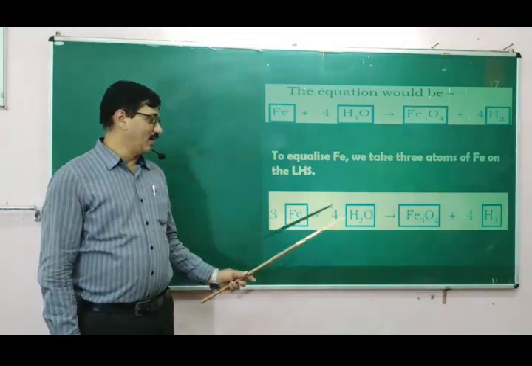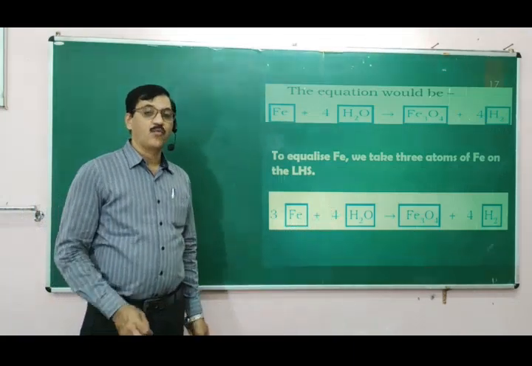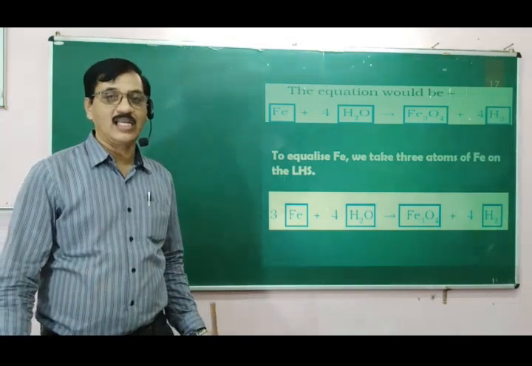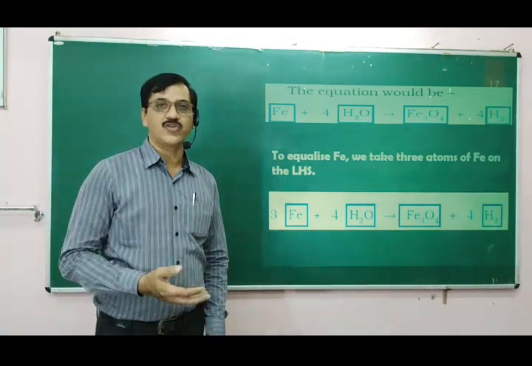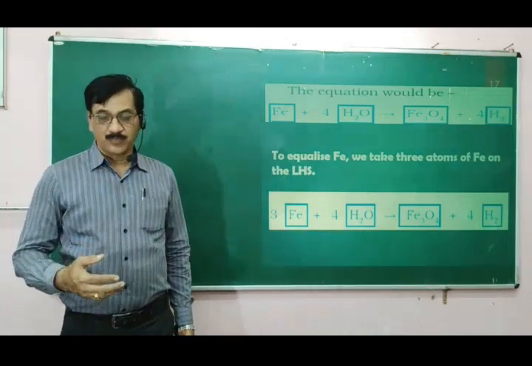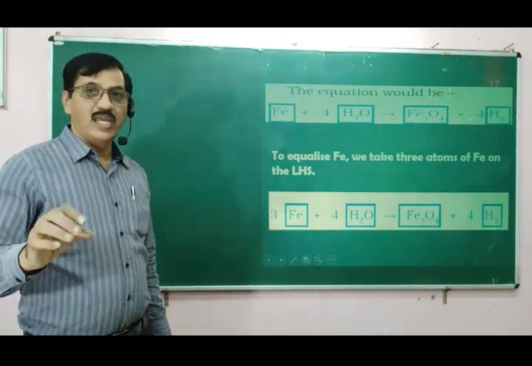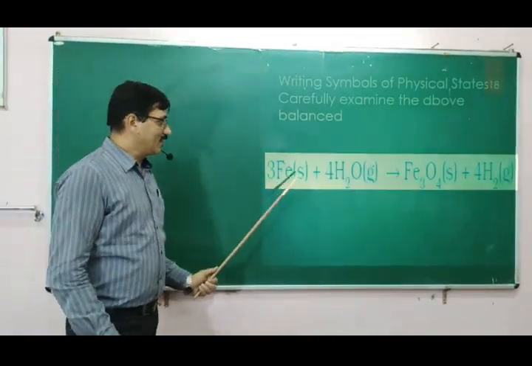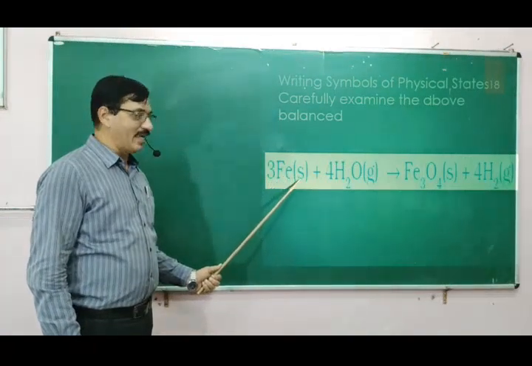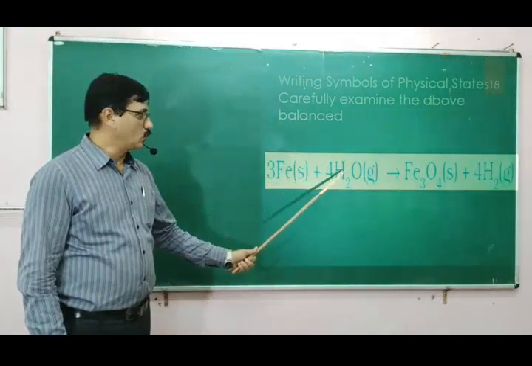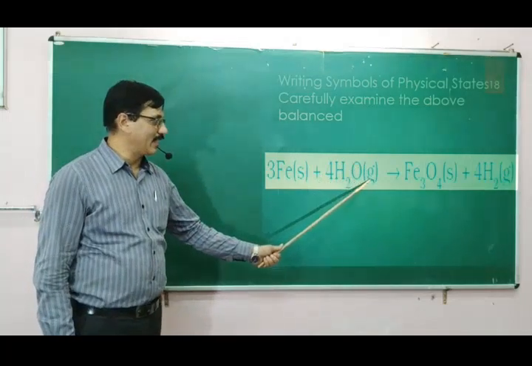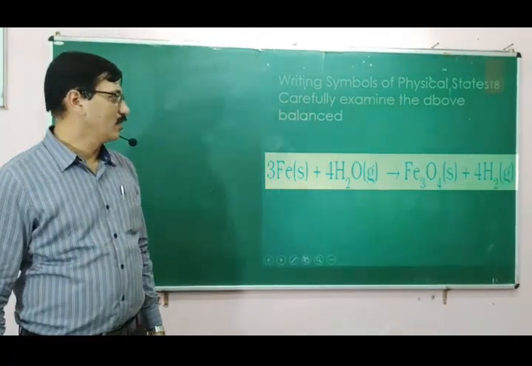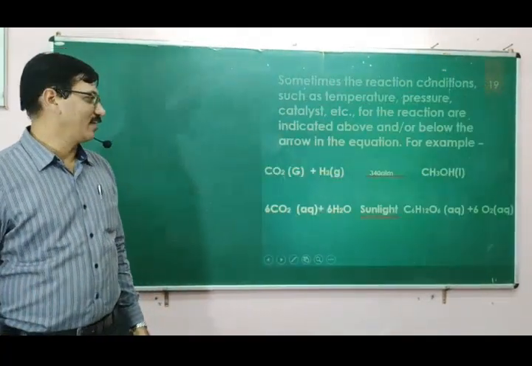Now before giving the complete balanced reaction, we should write their physical states. Physical state means it may be solid, liquid or gaseous form, or it may be in solution form. We have to mention these with different notations. So this iron is solid, therefore S is written in the parenthesis. H2O is gas, G is written in the bracket here, and this is solid, and again this is gas. H2 is gas. Now this is the complete balanced reaction.